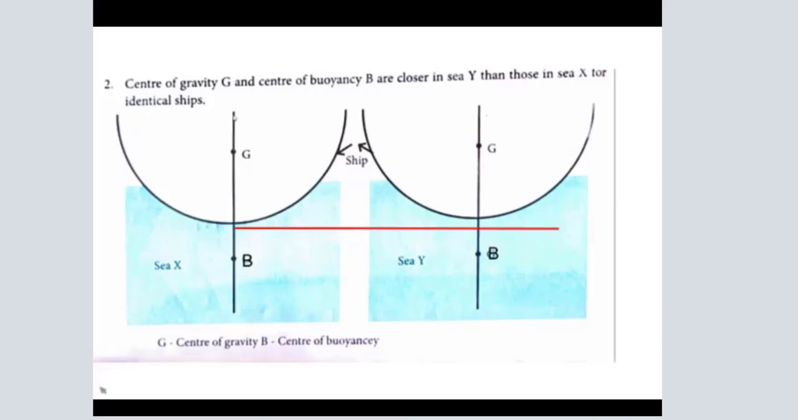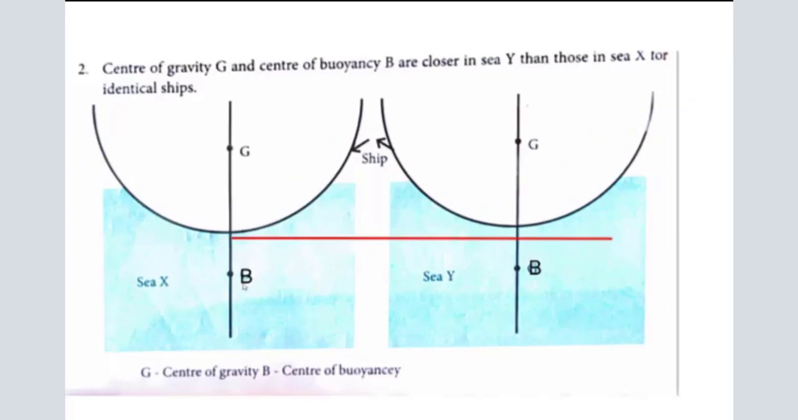Question number 2. Center of gravity G and center of buoyancy B are closer in Cy than those in Cx for identical ships. These two ships are identical. If you float this ship in the Cx, note that here you have to change G as B. This is the center of buoyancy. In your book it is given as G. Change it as B. Here also it is not G but B.